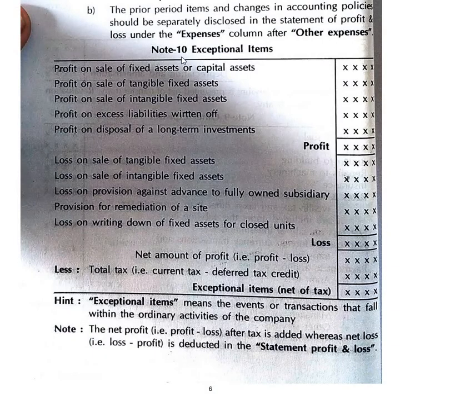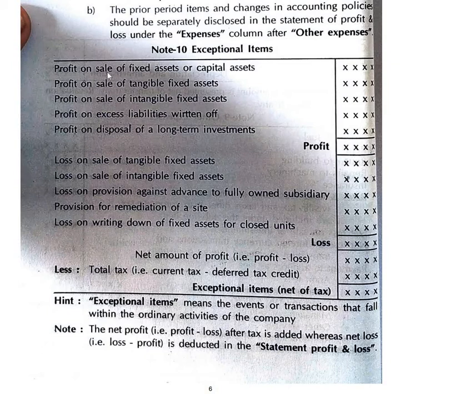Next we are having working note number 10, that is exceptional item. Exceptional items are the items where the events or transactions fall within the ordinary activities of the company, activities which take place in the company, not outside the activities of the company. Therefore for exceptional items, here we are having the profit part, here we are having the loss part, and the net part is taken to the outer column.